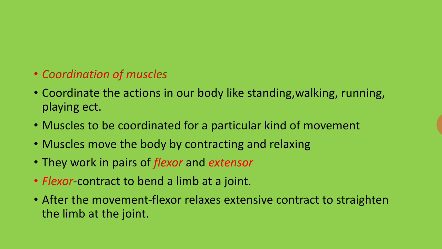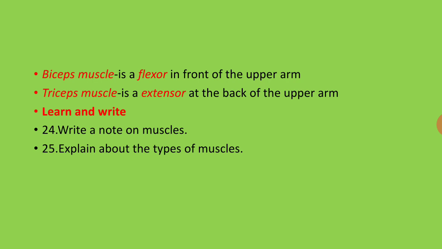And then muscles move the body by contracting and relaxing, so they work in pairs of flexor and extensor. Flexor means flexibility; it contracts to bend a limb at the joint. The bending and everything is given by the flexor, and after the movement the flexor relaxes. The extensor contracts to straighten the limb at the joint, and then the extensor process takes place. So that is the work the biceps muscle and triceps muscle do.